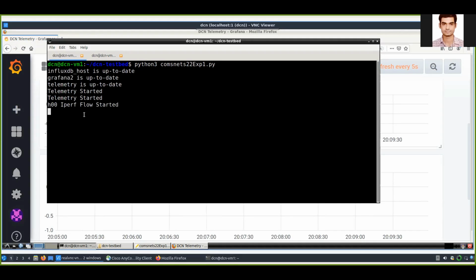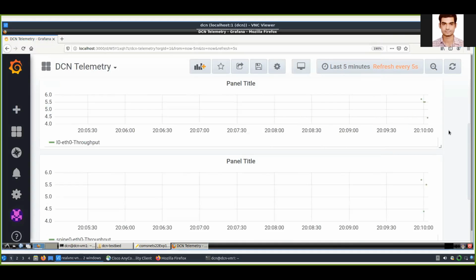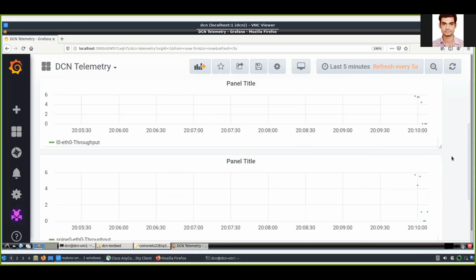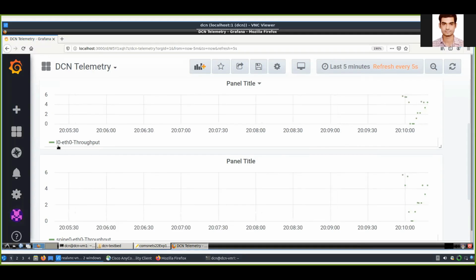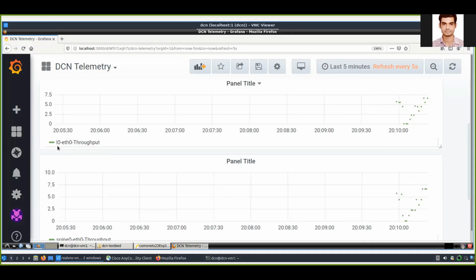Now this iperf flow is started, and we look at the Grafana. We can see that it started showing the data throughput. Here in this first graph, we are measuring throughput through the Ethernet 0 interface of the L0 container.